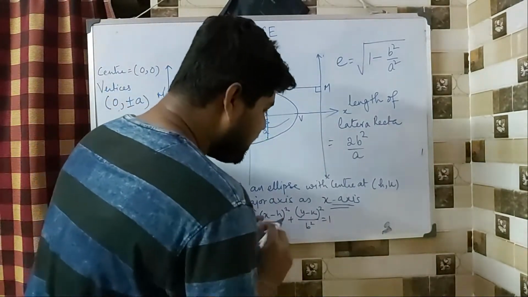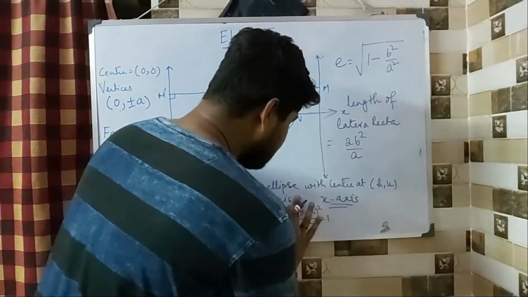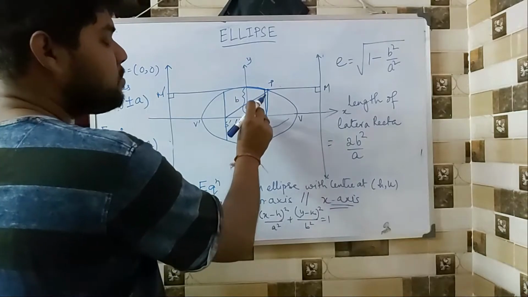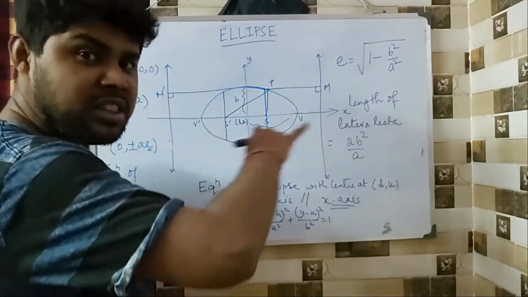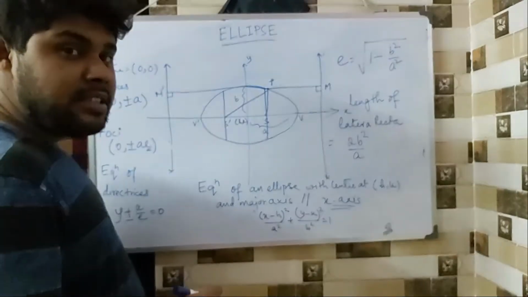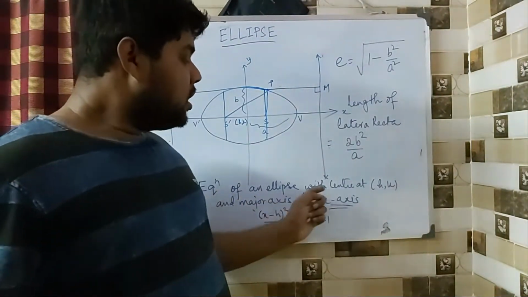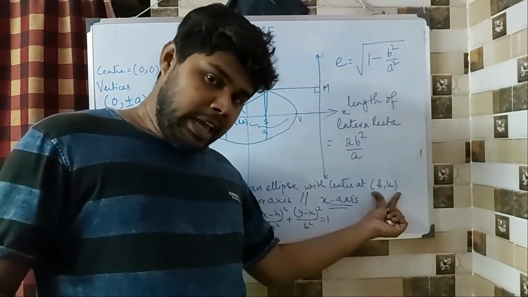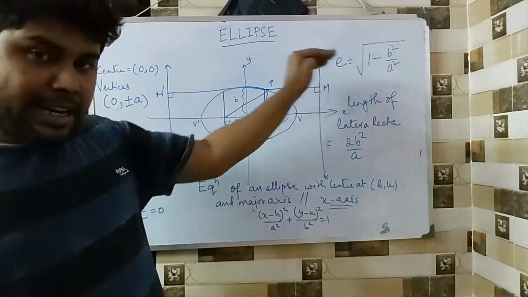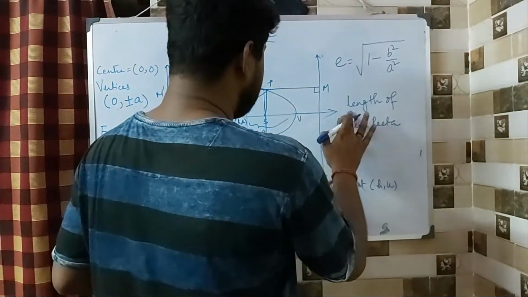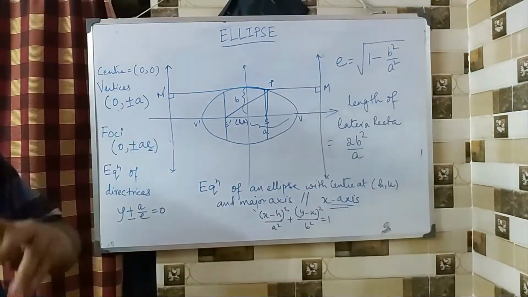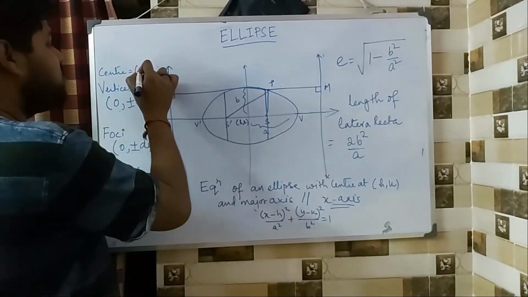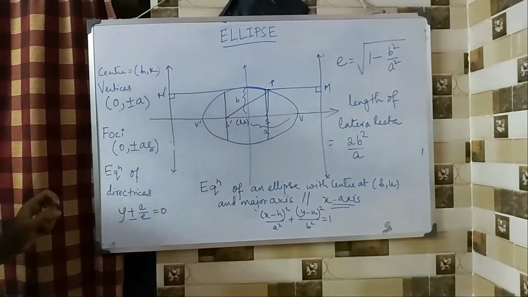And major axis as x-axis, definitely not. Major axis is parallel to x-axis. Fine? Because if the center is some arbitrary point h comma k, it is not going to lie on the x-axis, it can be anywhere else. So therefore I am trying to find out the equation of the ellipse whose center is at h comma k and the major axis is parallel to x-axis. So these are not x-axis and y-axis once again. So just tally it. Now what are the things which are going to change? The thing that is going to change is this will be h comma k, that is the center.